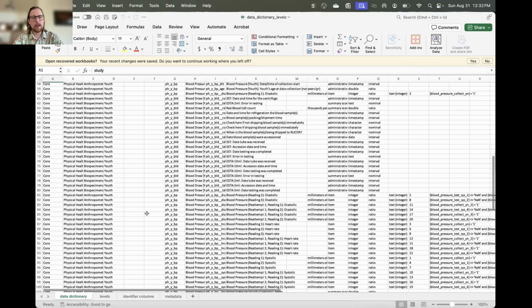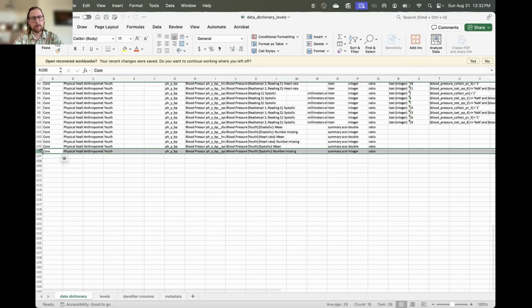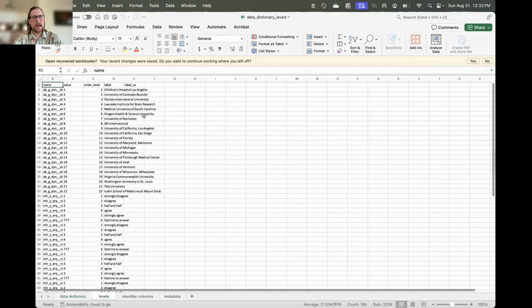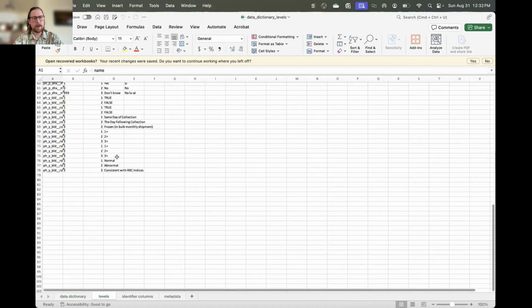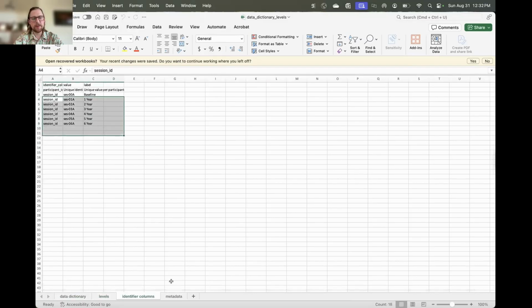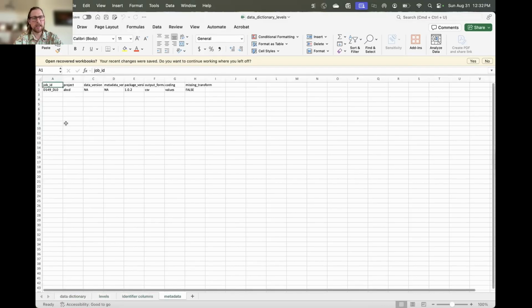You'll see that we get the columns for the data dictionary only for the variables that we've selected. It has all of the columns in there. Any categorical variables that we have selected, it'll have the levels for those in the second tab. Identifier columns such as participant ID or session, and then it has the metadata for my download as well.